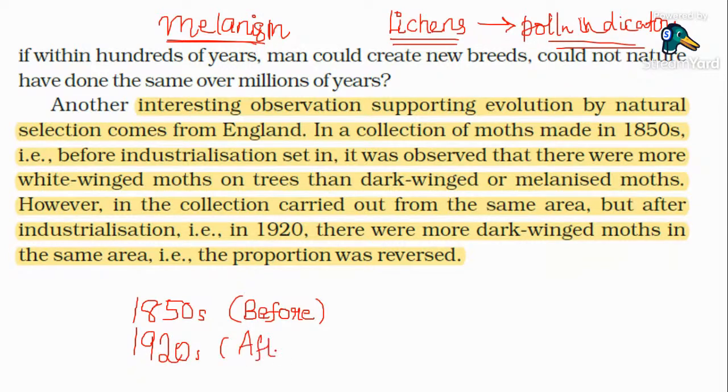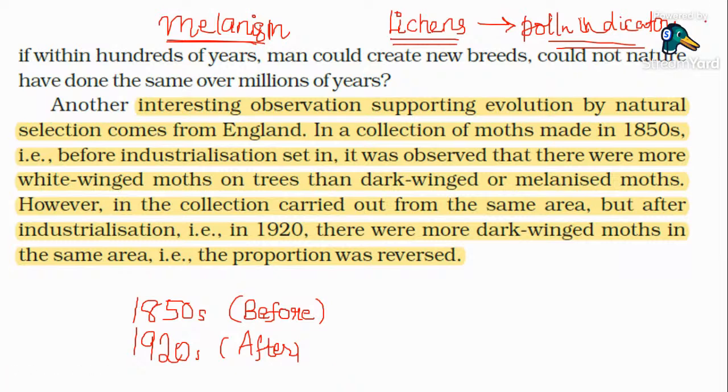That is after industrialization, the lichens were extinct over there. The lichens were washed out because of the pollution. Lichens cannot survive in a polluted environment. So after human habitation, the pollution rate increased, and the lichens were not able to stay over there. The lichens were wiped out, so the tree trunk stayed brown or dark in color. So the predators could easily spot the white-winged moth. So after industrialization, there was a tremendous decrease in the number of white-winged moth.